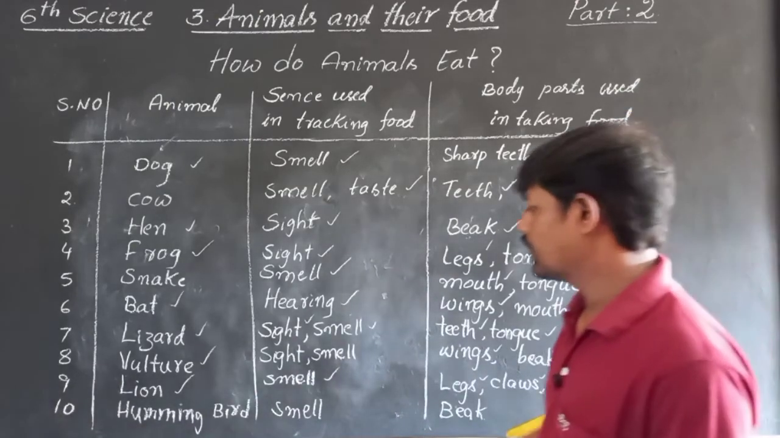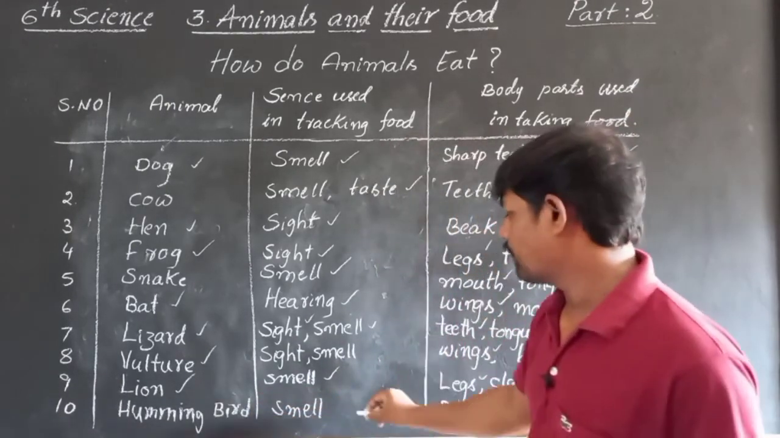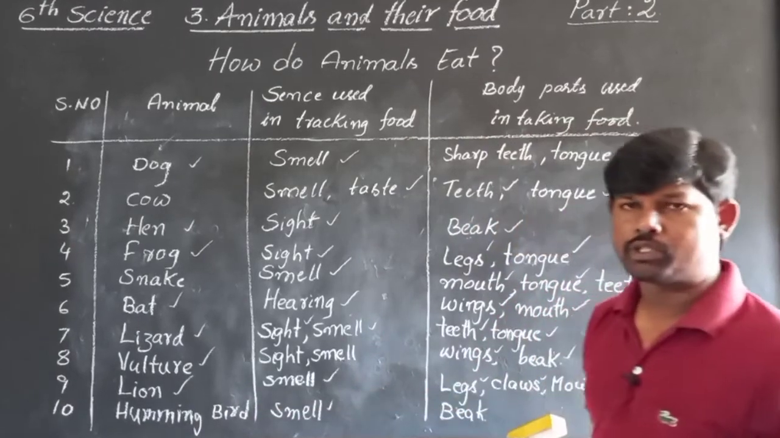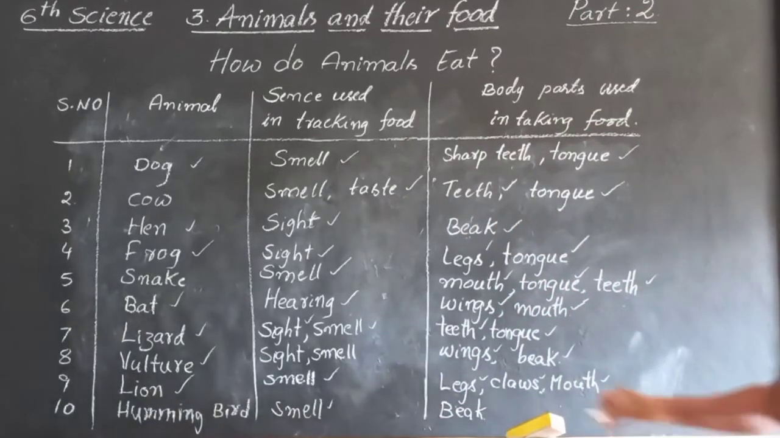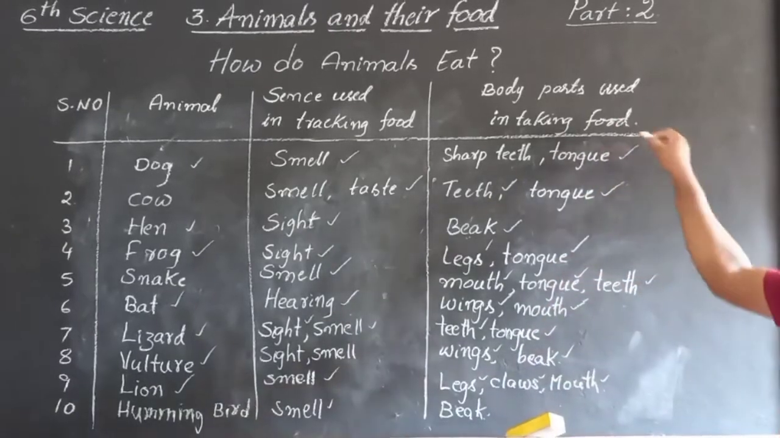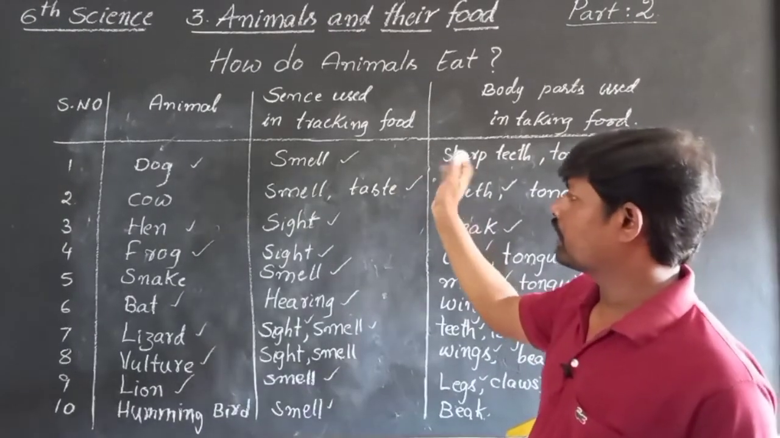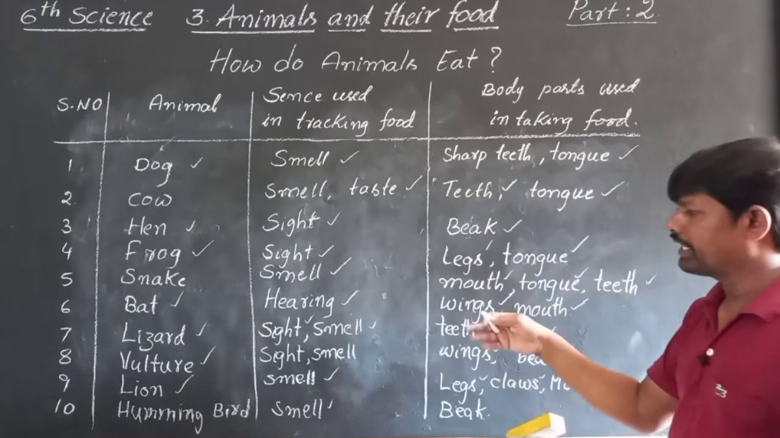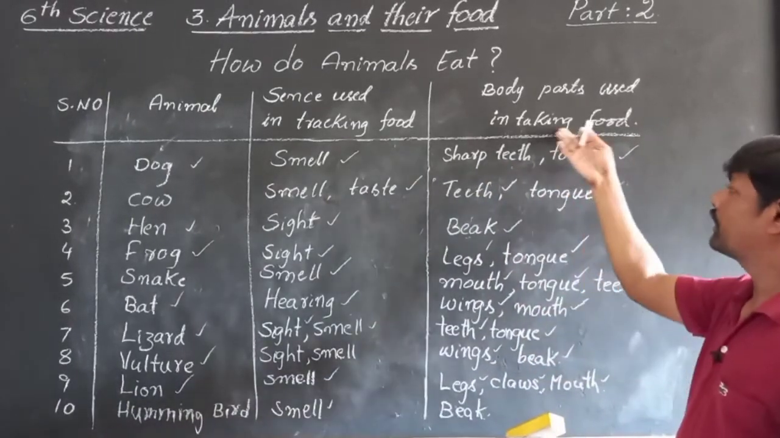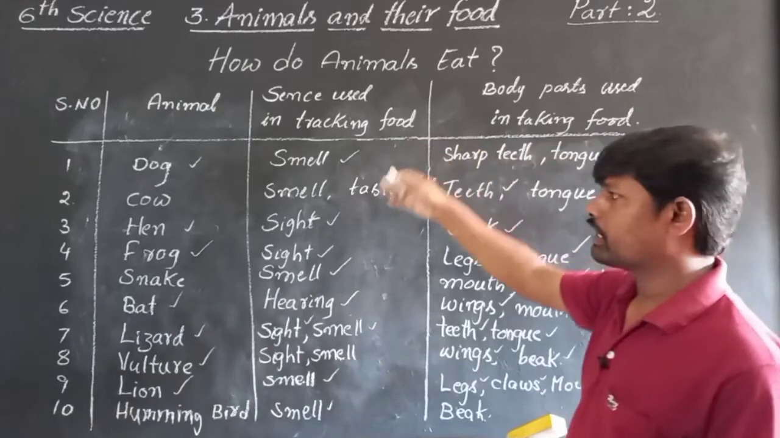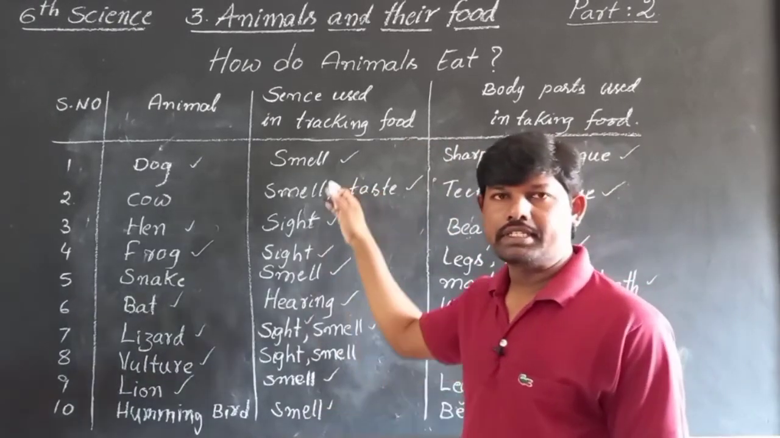And next one is hummingbird. Hummingbird has a great sense of smell. So it uses its beak to take the food. So these are the different body parts used by different animals to take the food. By tracking food, they have different senses.